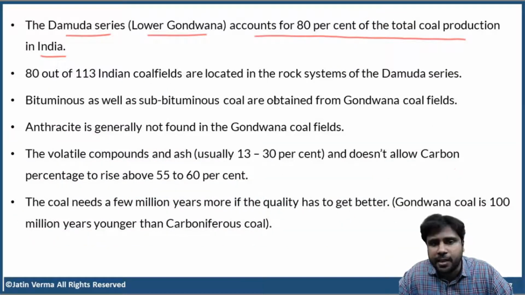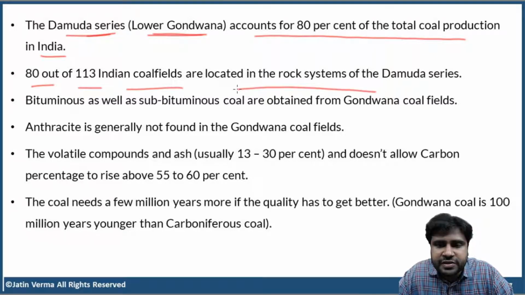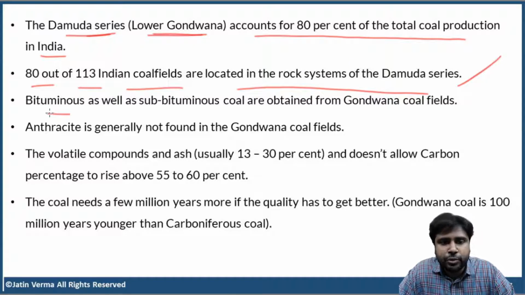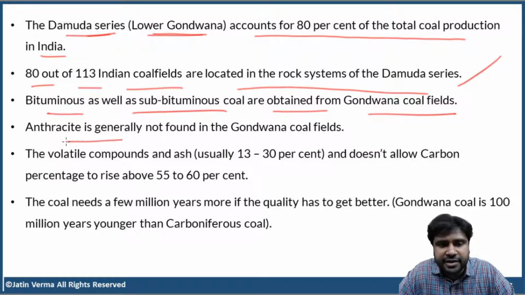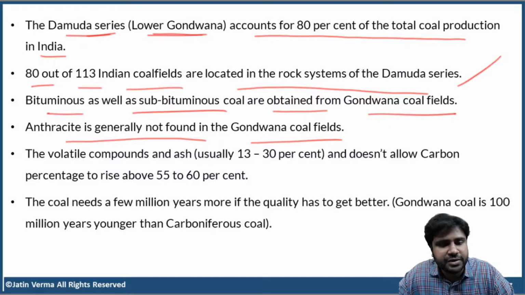Now, the Damuda series. Again, we are talking about rocks. Damuda series means the family of rocks which belong to lower Gondwana, and account for 80% of the total coal production in India. 80 of the 113 Indian coal fields are located in the rock systems of the Damuda series. I'll explain, don't worry. Bituminous as well as sub-bituminous coal are obtained from Gondwana coal fields. Anthracite is generally not found in Gondwana coal fields.